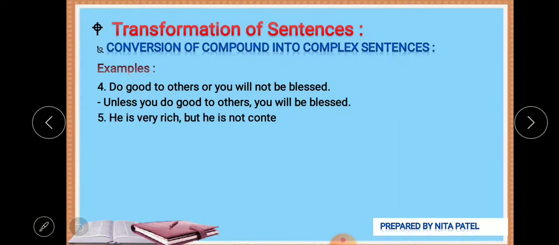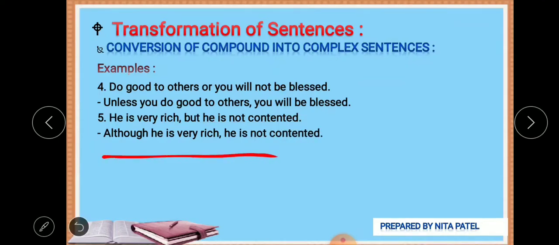Next: He is very rich but he is not contented. Again, these are contradictory things. Wherever contradictory things are there, you can go for 'though' or 'although'. So, though he is rich, or although he is very rich, he is not contented. Though being rich, he is not contented. You can use it as per your preference.